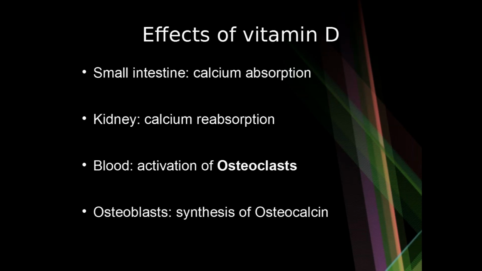Let us now discuss briefly about the effects of vitamin D. So what does vitamin D do basically? In the small intestine, it causes calcium absorption, thereby increasing the blood levels of calcium. In the kidney, it causes calcium reabsorption, again increasing the serum levels of calcium. In blood, it causes activation of osteoclasts.